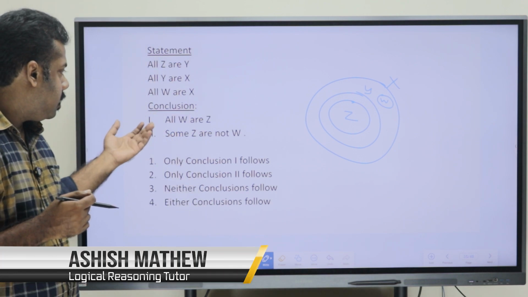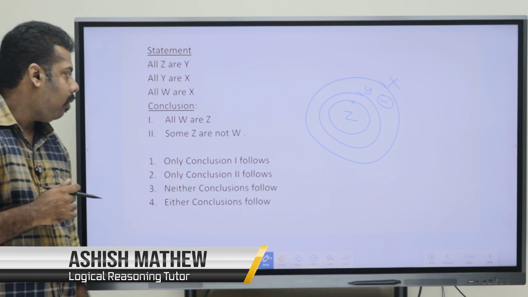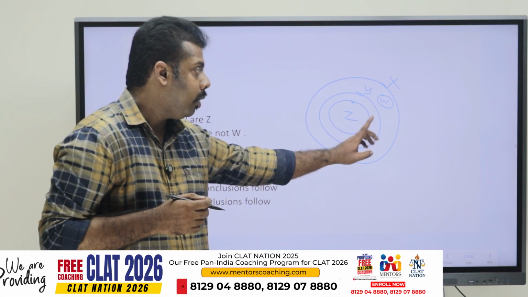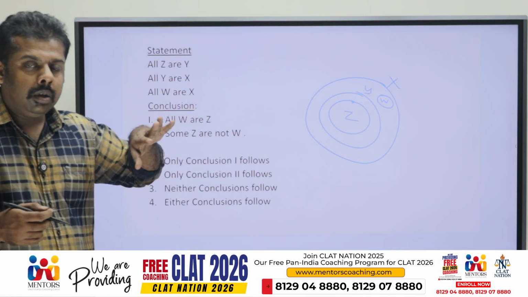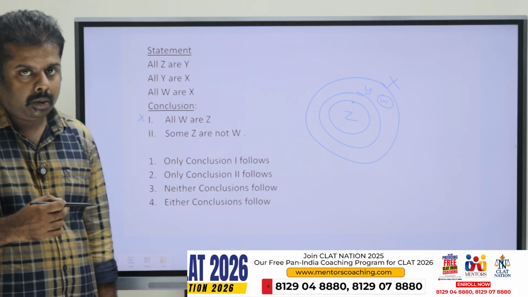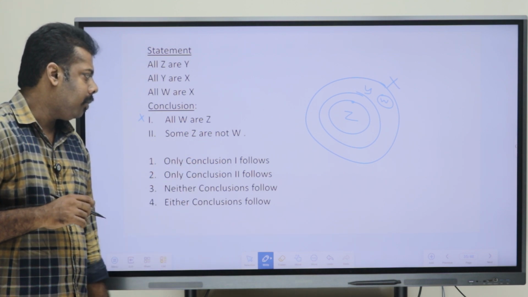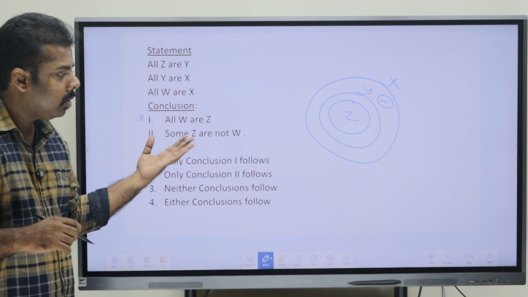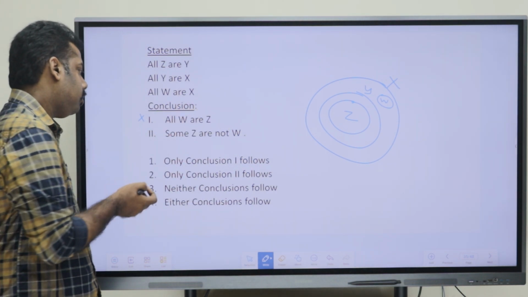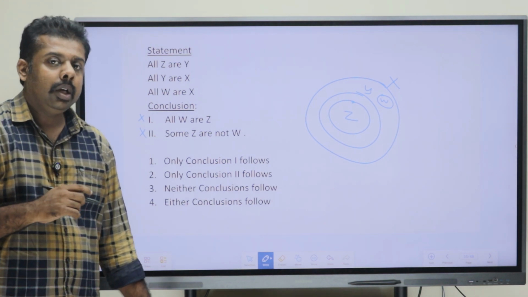Now, cross-checking the conclusions here, what does the first conclusion say? All W are Z. Is it right or wrong? For W and Z, it could be right, it could be wrong. So if you are not sure in case of a definite conclusion, that conclusion has to be wrong. So all W are Z is wrong. In case of some not, some Z are not W, that is also not sure, since we don't know if W and Z are connected or not. So here as well both conclusions are wrong, so you can look for the either-or option.